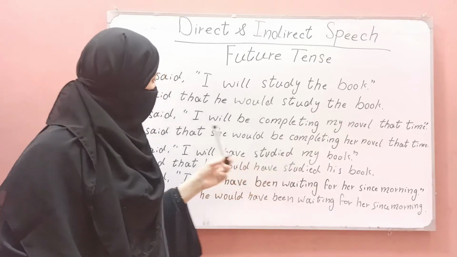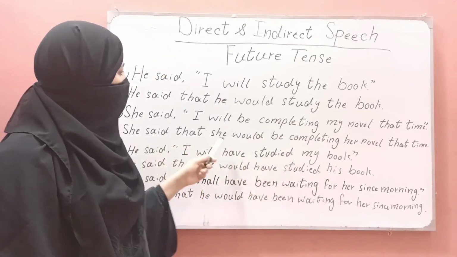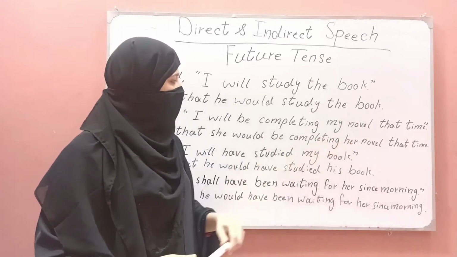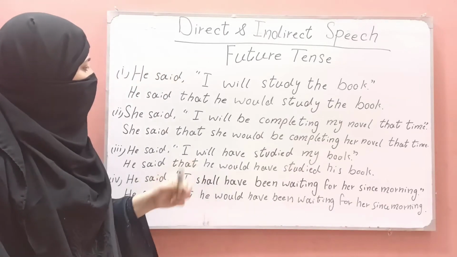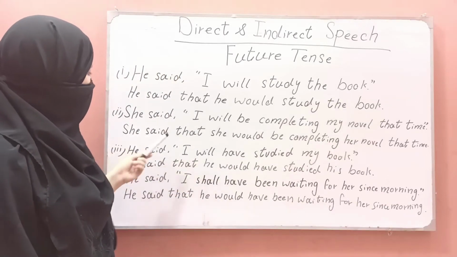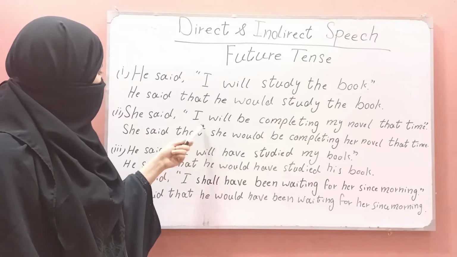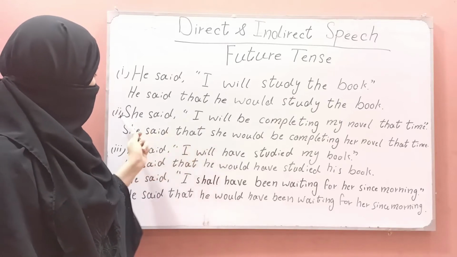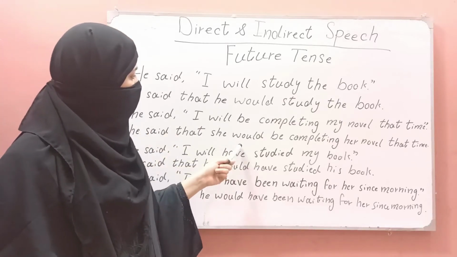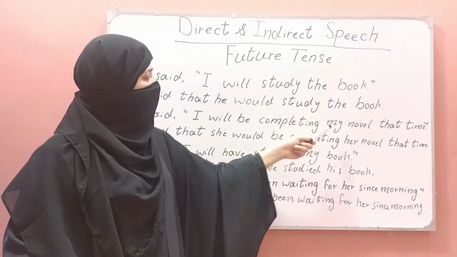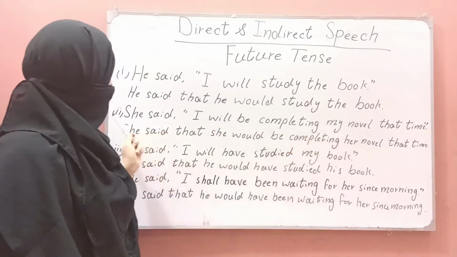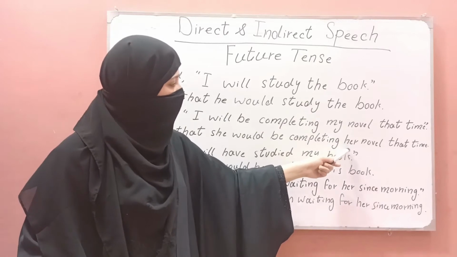Now we are changing the direct speech of future continuous into indirect speech. She said, "I will be completing my novel at that time." Now how will we change it into indirect speech? She said that "I" will be changed with "she", the first person, "will be" will be changed with "would be", and "my" is the first person, it will be changed with "her". That's why I use "her novel".